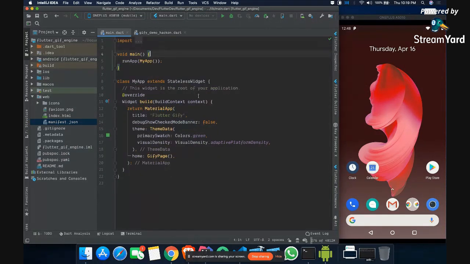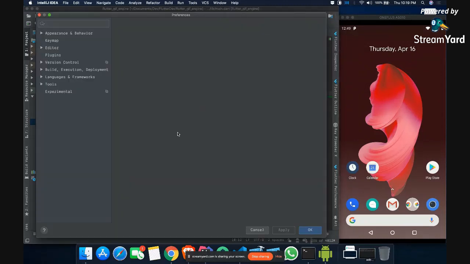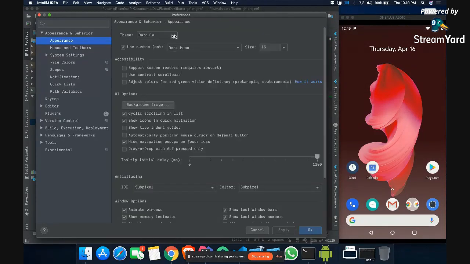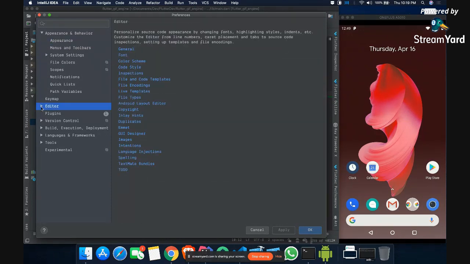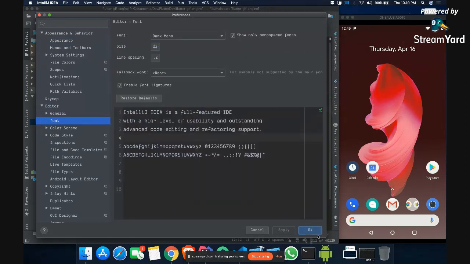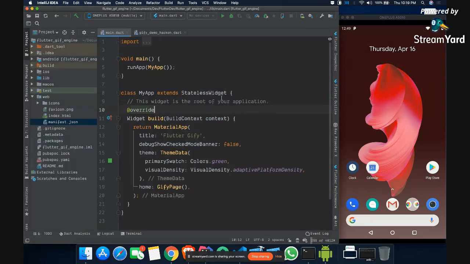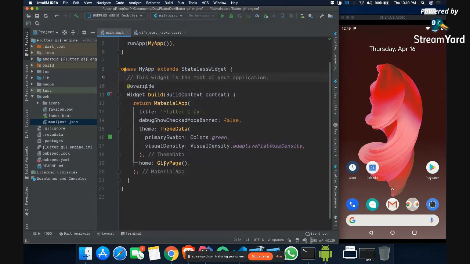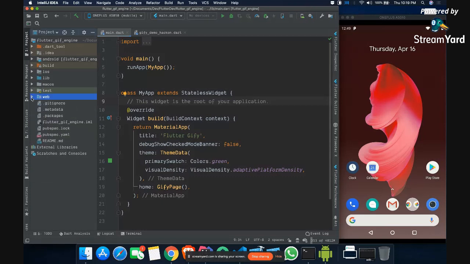And just for simplicity, I am increasing the font size a little bit so that it can be better. So just be with me, and till then you can ask your questions if you have any. Okay, so now I can set the editor font here. Let's make it 22. Okay, this is fine. So basically everything is here in the lib folder.